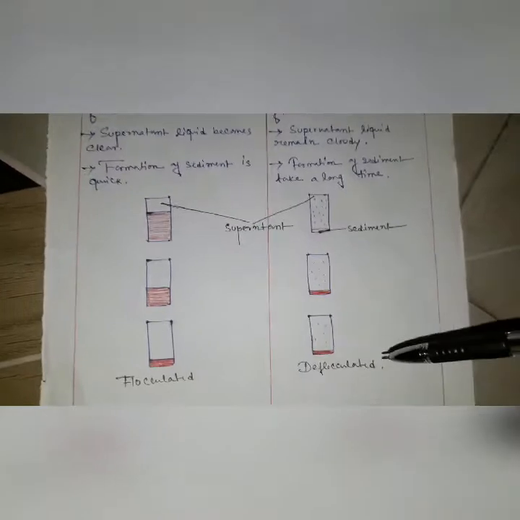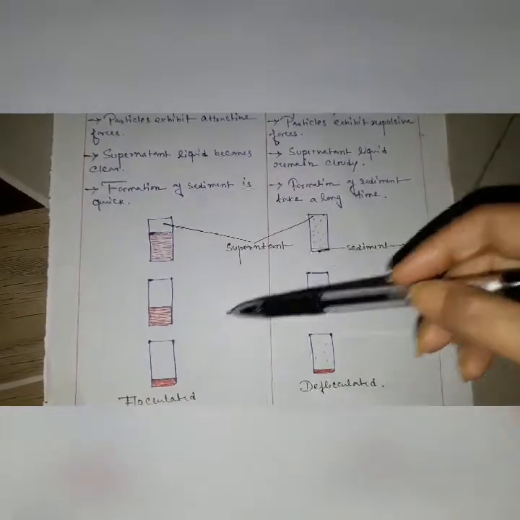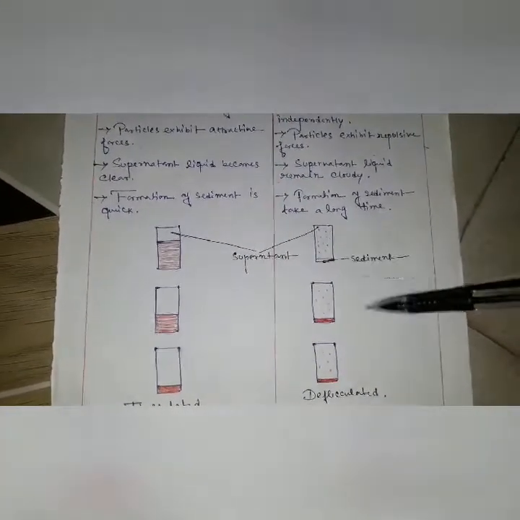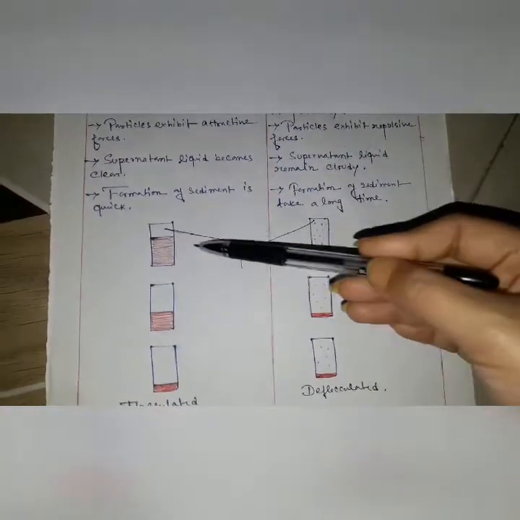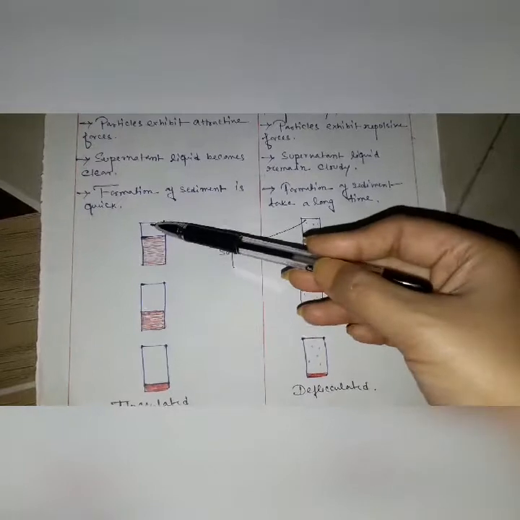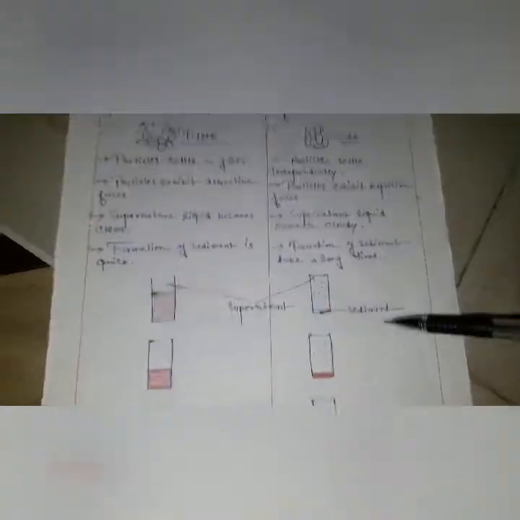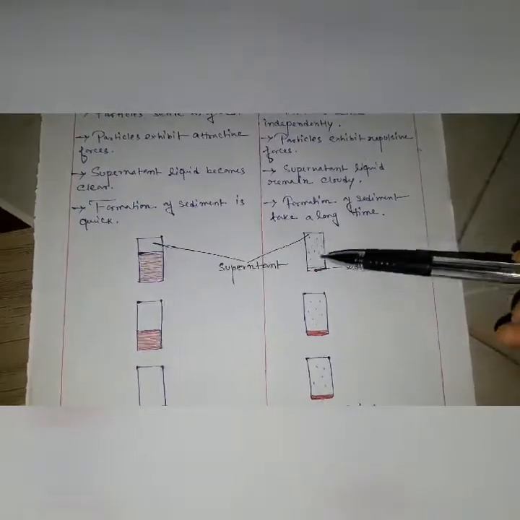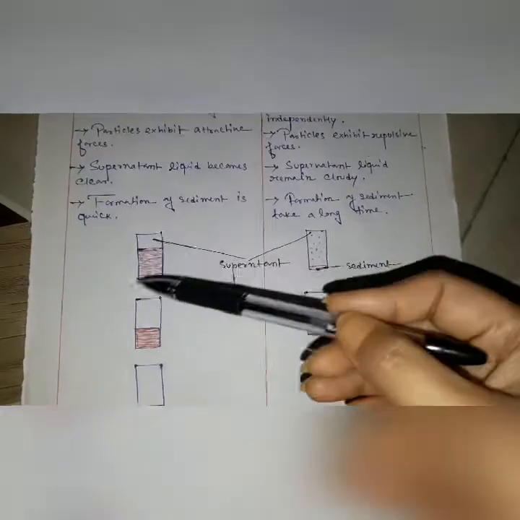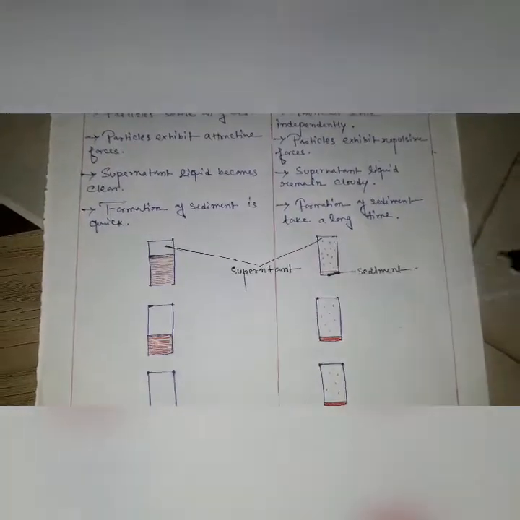So this is a picture of the flocculated suspension and deflocculated suspension. Already I told what is supernatant and what is sediment. So in the flocculated suspension, the supernatant part is that, and in the deflocculated suspension, the supernatant part is that. So these are the individual or separate particles, and here sedimentation has already formed.